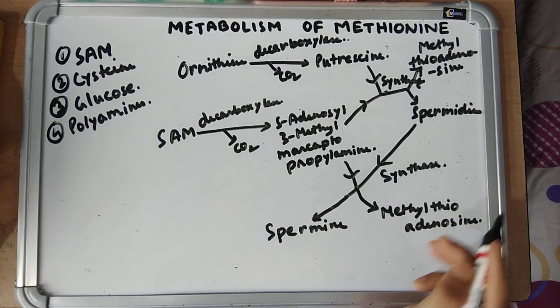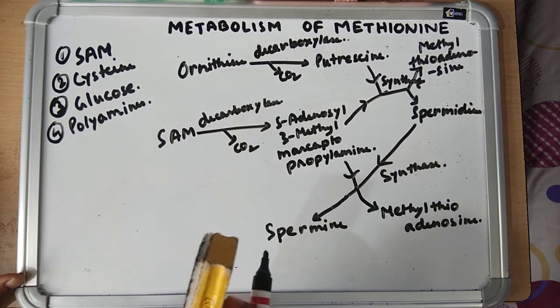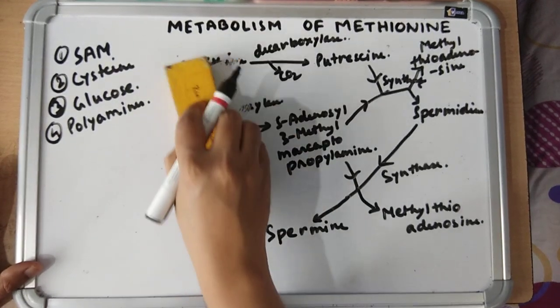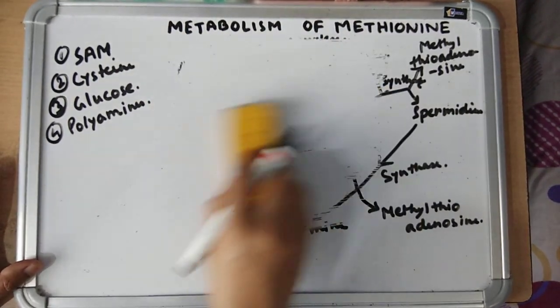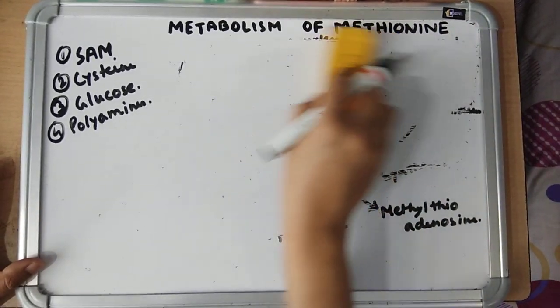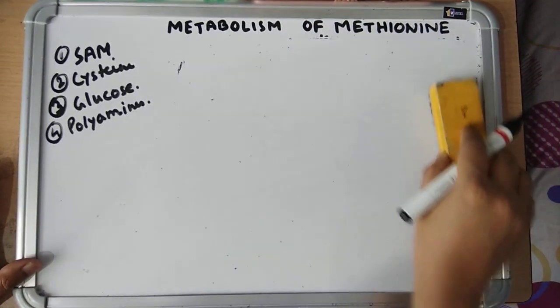So this is how these polyamines are synthesized. So these are the important metabolic reactions of methionine.